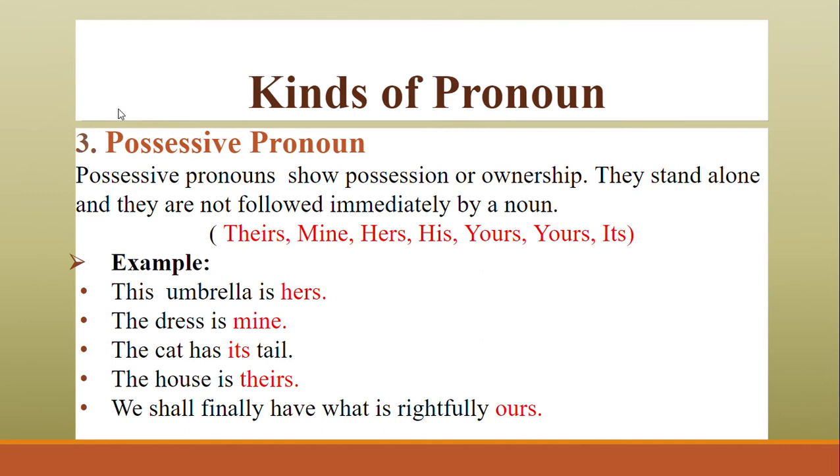What is that? This umbrella is hers. This dress is mine. The cat has its tail. The house is theirs. We shall finally have what is rightfully ours. So theirs, mine, hers, his, yours, its. These are all examples of possessive pronouns that come under the category of personal pronouns. Is it clear to you?